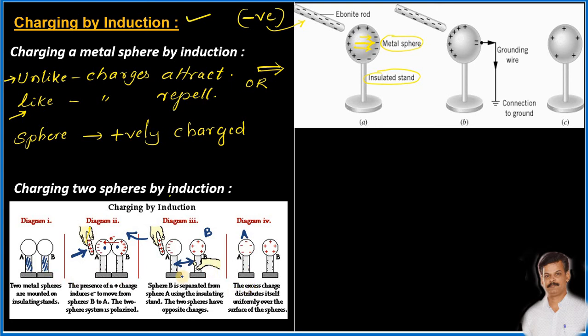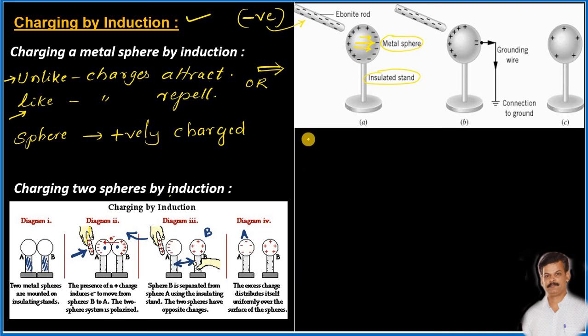Hope you understood the method. It is very simple. Here the earthing is not required. As the earthing was done in the previous case, in this case the earthing is not required. Simply that already charged body, which we brought closer to the sphere A, has to be removed away. So it is the simplest method. By this method, both spheres are made to acquire charges, but remember, one sphere acquires the positive charge and the other sphere acquires the negative charge.